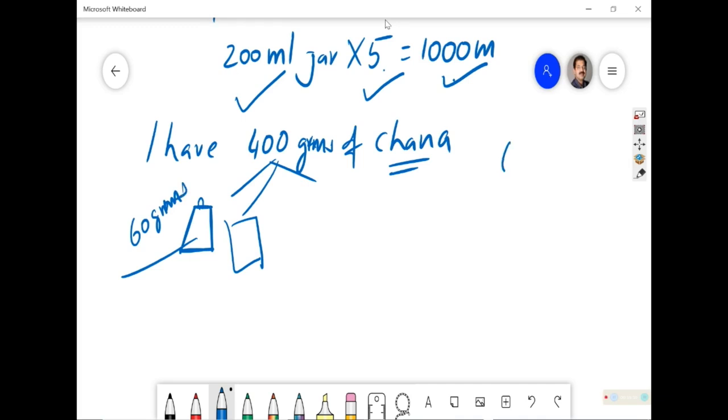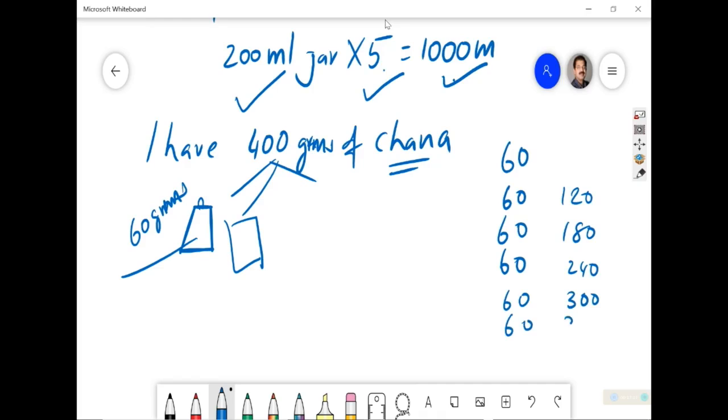So I'll put 60, then 60, then 60 will go on. And I know that this is 60, this is 120 plus 60, 180 plus 60, 240 plus 60, 300 plus 60, 360 plus 60, 420. नहीं है, हमारे पास only 400 grams.